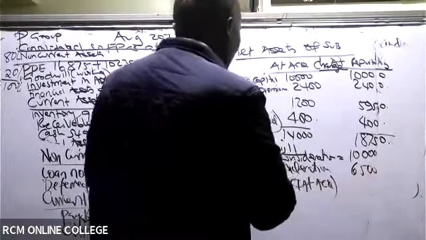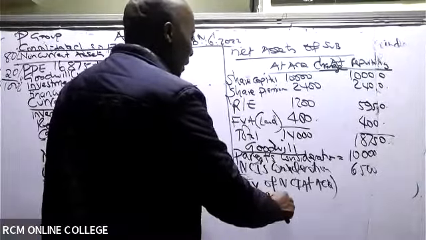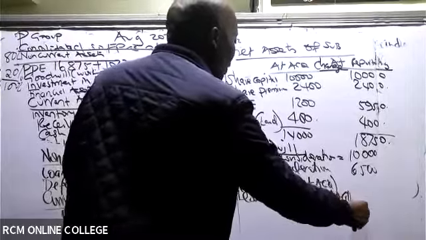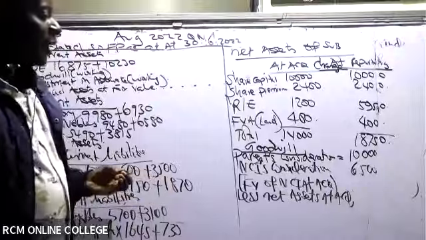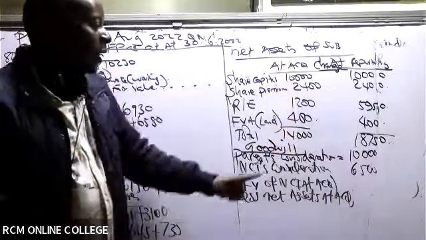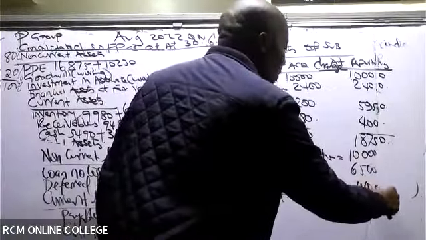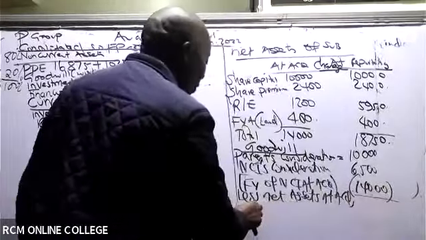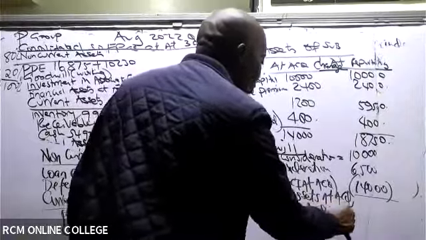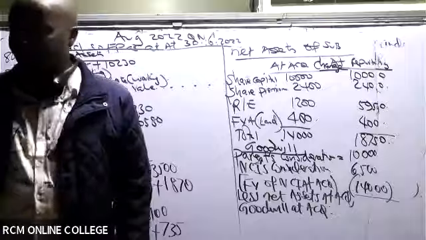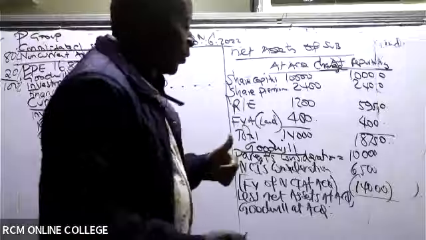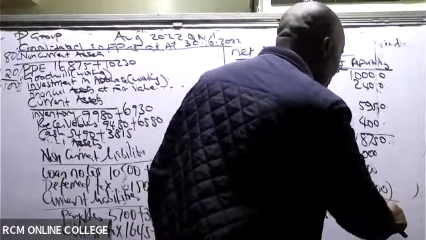So from there, you only come and less net assets at acquisition. Do you know the figure here? Yes, net assets at acquisition are 14,000. So you less this 14,000, and you'll be able to give me goodwill at acquisition. Sharon is giving me 2,500. Thank you very much, Maureen. So in this case, we have 2,500.